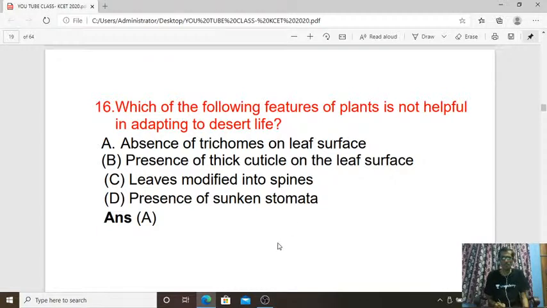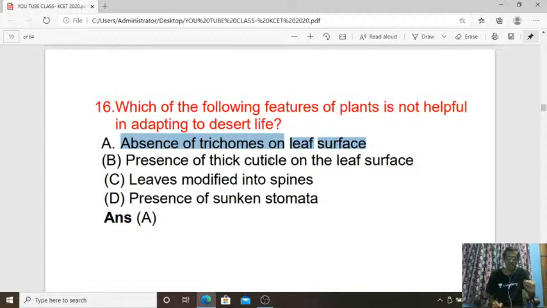Then which of the following features of plants is not helpful in adapting to desert life? So here the answer is absence of trichomes on leaf surface.